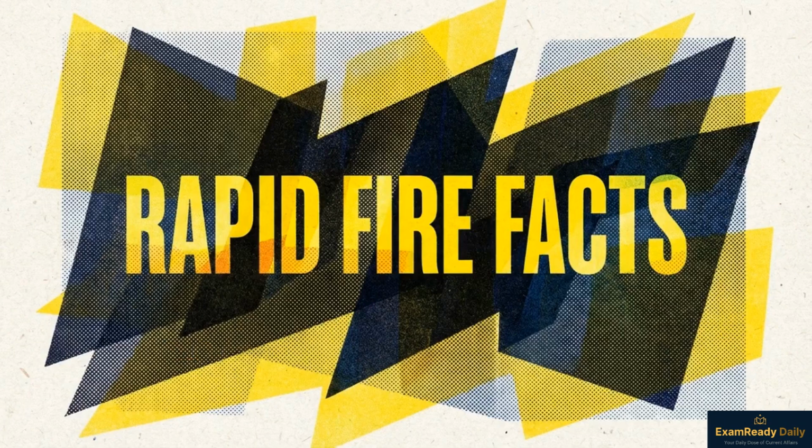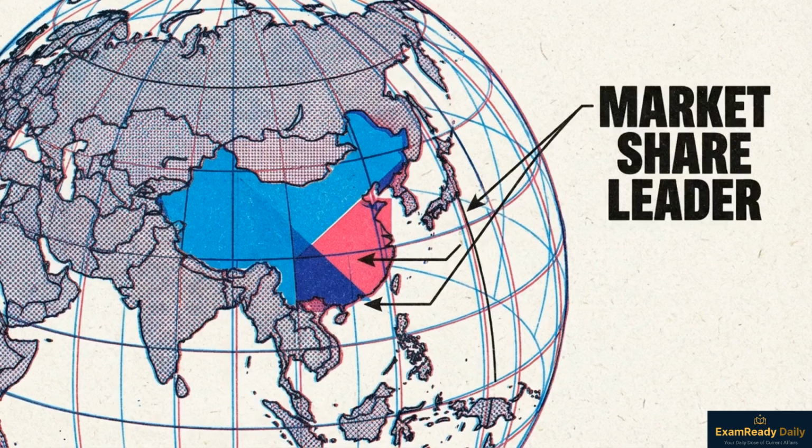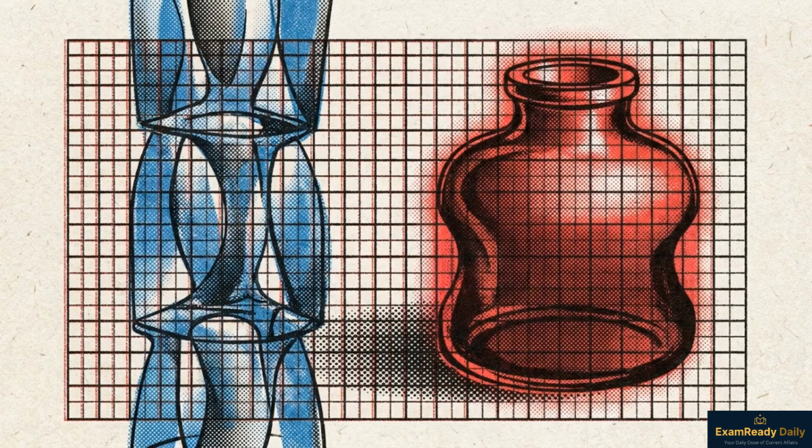To finish the matrix, we need the facts of static GK. First, the Queen of Beverages. This title belongs to tea, the second most consumed liquid on Earth after water. Distinguish between production and consumption. China accounts for over 40% of global production, but Turkey holds the record for per capita consumption, with citizens drinking